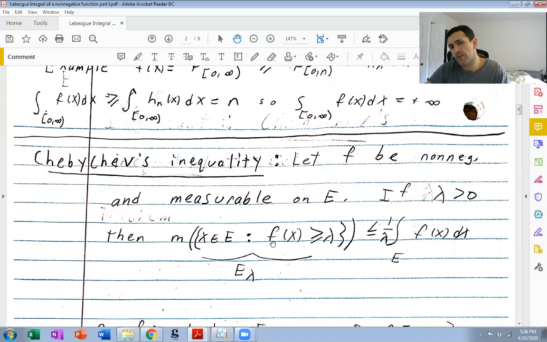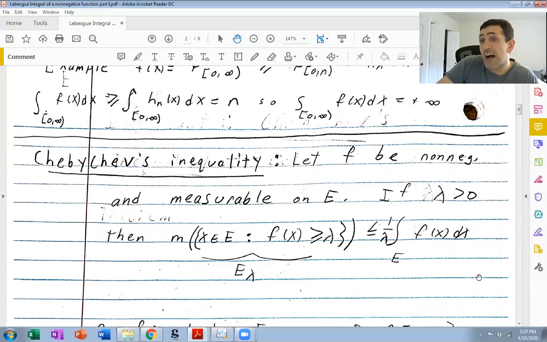If f is non-negative, well, first of all, lambda equals 0 means nothing for Chebyshev's inequality because this is going to be just infinity. And even if this integral is 0, we're not going anywhere near 0 times infinity. Remember from Calc 2 that could take on any value whatsoever. We're not going near 0 times infinity in this course. Okay.